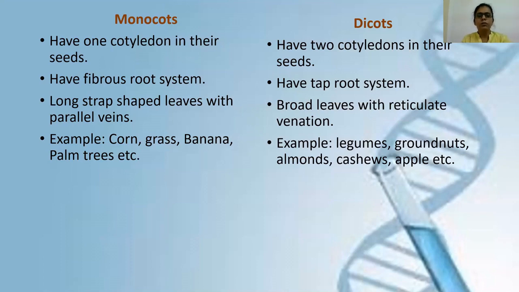An example is the banana tree. It's very common, you all have seen it. On the leaves of banana we have parallel veins; the veins run parallel to each other. So banana has a fibrous root system, and it's an example of a monocot plant.